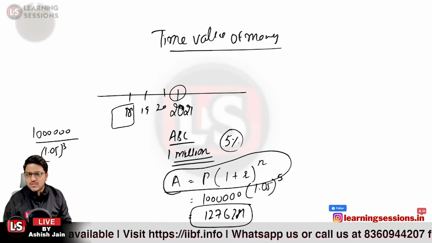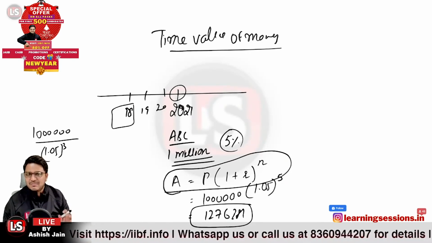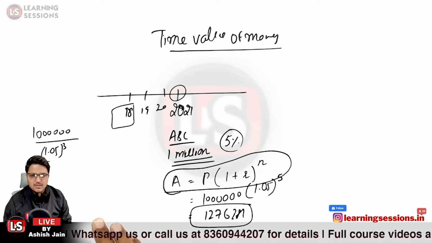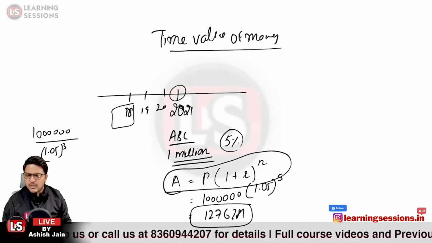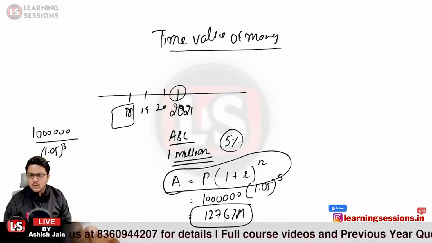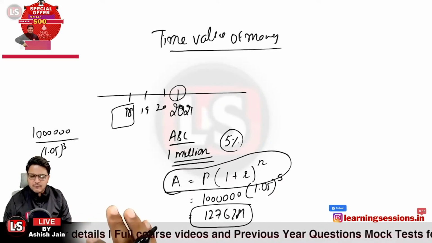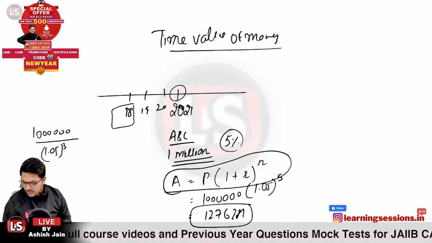So if this type of questions are asked to you, you must not make a mistake related to it. You must understand this is not related to annuity, because annuity is a special case of compounding, and further this is not related to compounding where you are having different inflows. Where you are having different inflows, it is not related to the annuities over here. Is that clear?